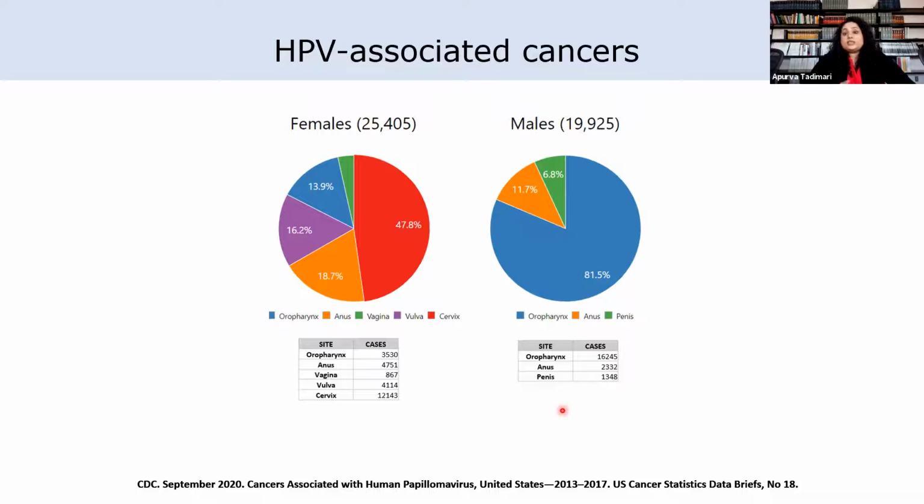HPV, the human papillomaviruses, are small, circular, non-enveloped, double-stranded DNA viruses, which have a small genome of about 8 kilobases in length. The high-risk HPVs, HPV 16, 18, and 31, are responsible for causing cancers, whereas the low-risk HPVs, such as HPV 6 and 11, can cause genital warts. Research has shown a strong correlation between oropharyngeal cancers and HPV, with 90% of HPV-positive cases primarily caused by HPV 16, that's the high-risk HPV.